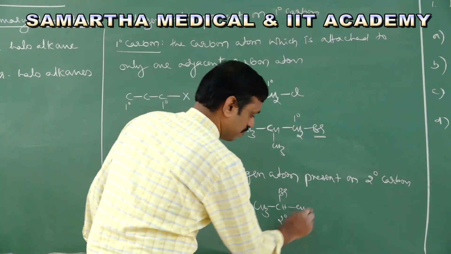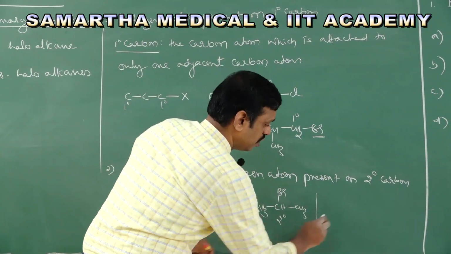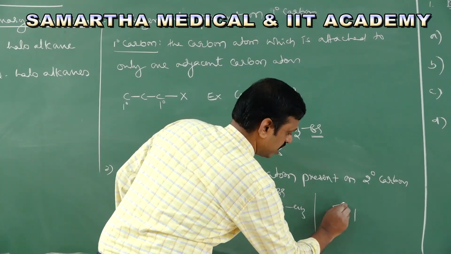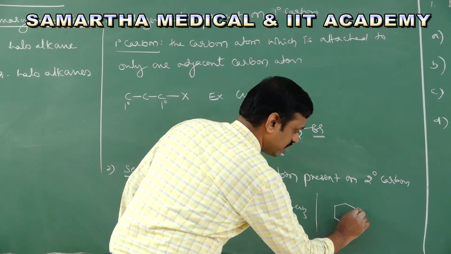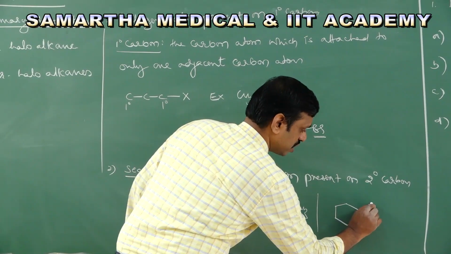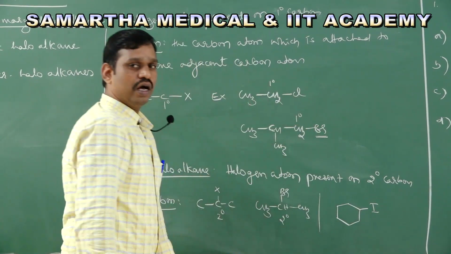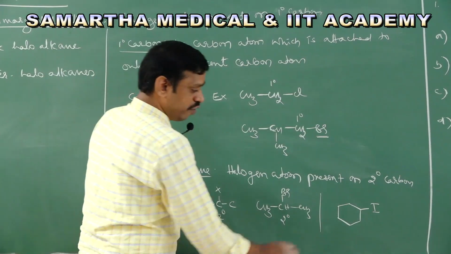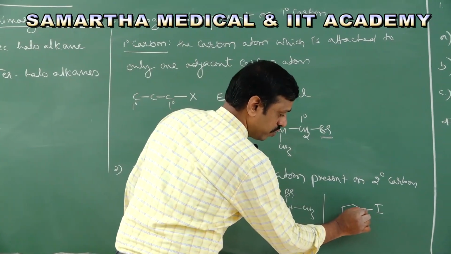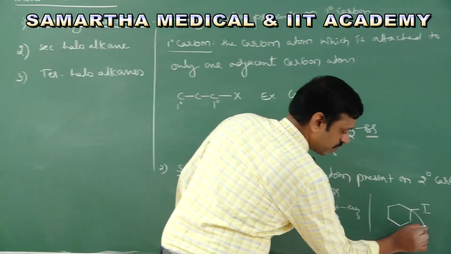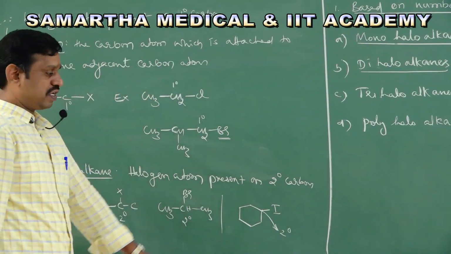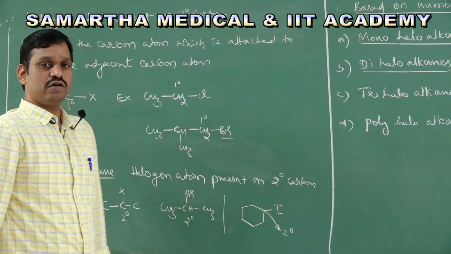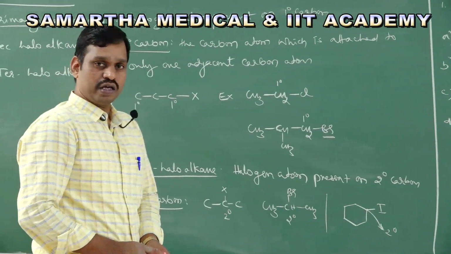Like that, you can write many examples. One more example. Take this. It is a cyclohexane. On the cyclohexane, if there is an iodine on this carbon, you need to identify what this carbon is. This carbon is a secondary carbon. If a halogen is present on a secondary carbon, it is called a secondary haloalkane.